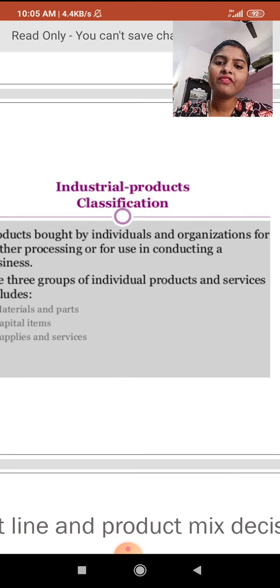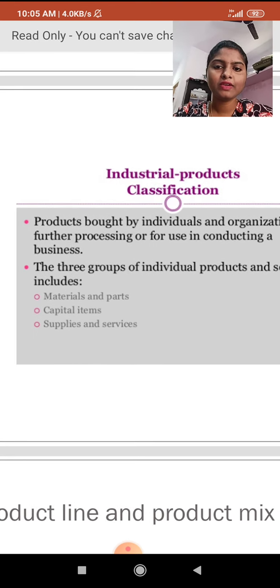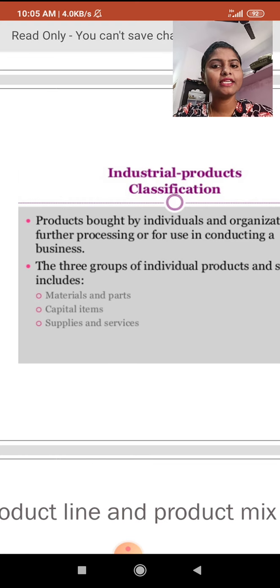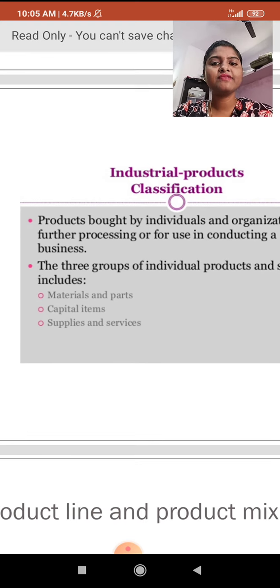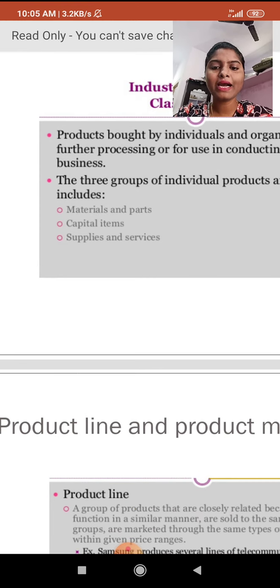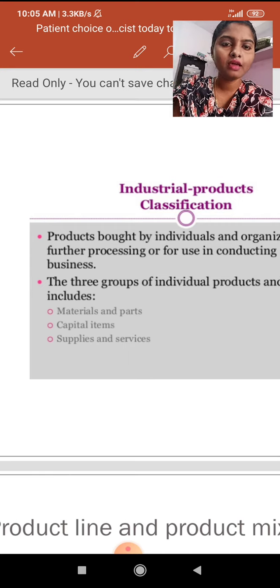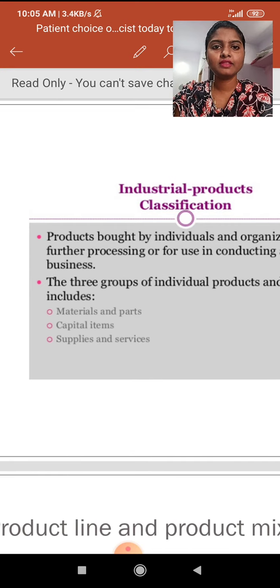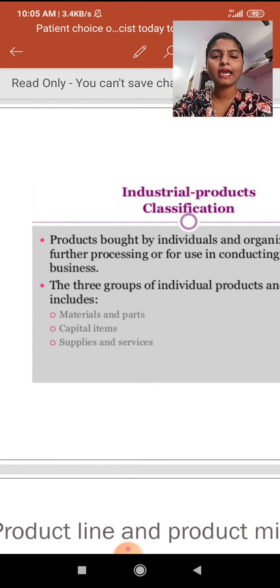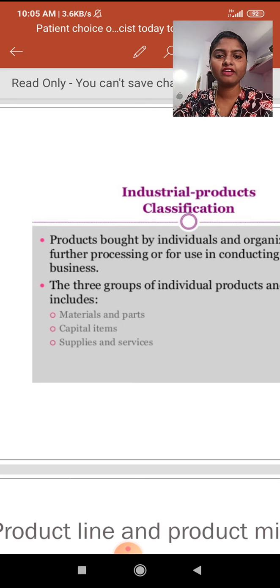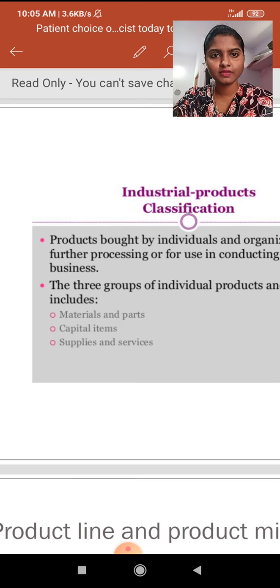The three groups of industrial products and services include materials and parts, capital items, and supplies and services. Materials and parts are the materials generally used for further processing. Capital items means the investment, and then the supplies and services. Okay, this is regarding the industrial products.